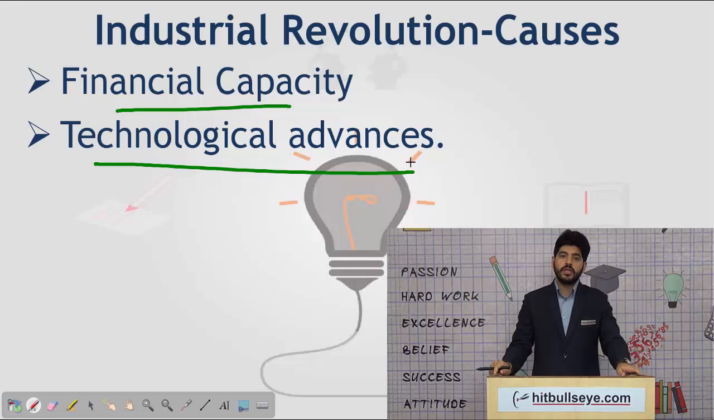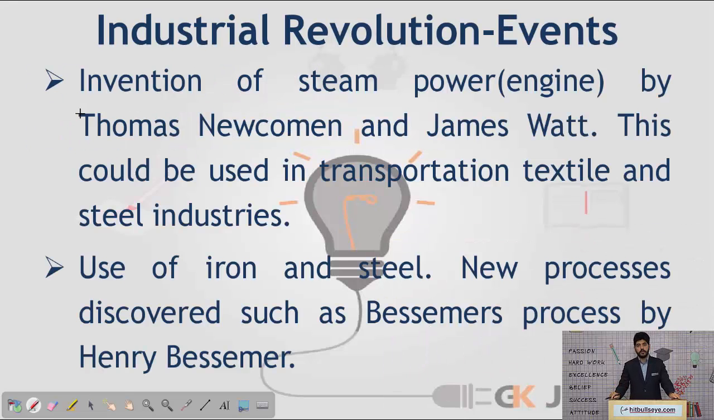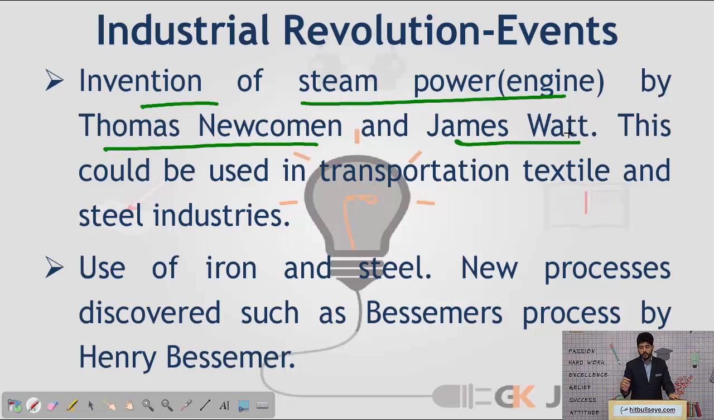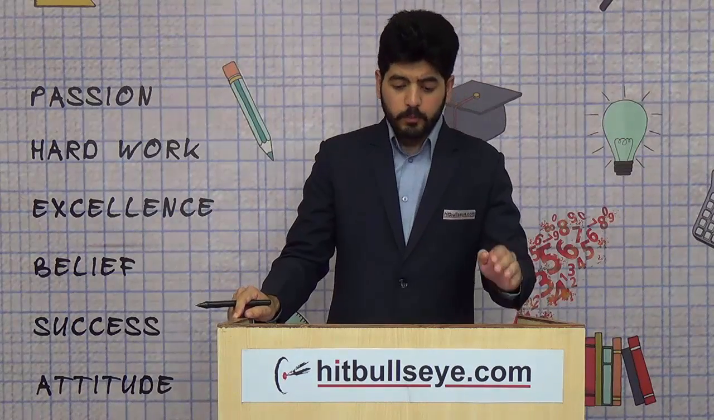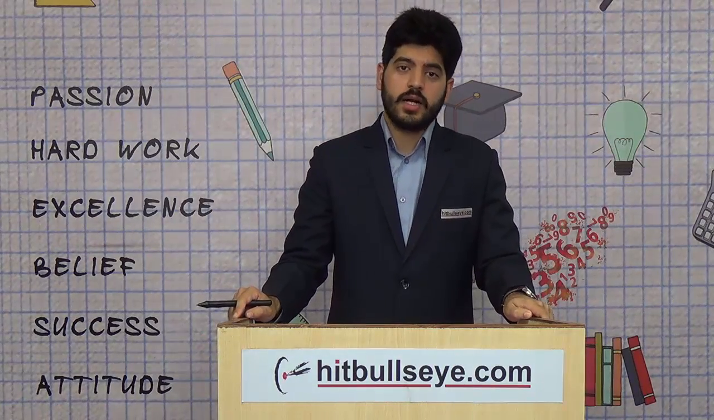So let us talk about what the events of the Industrial Revolution were and what these specific technological advances in England that had occurred at that time were. Firstly, it was the invention of steam power or the steam engine by very famous personalities, Thomas Newcomen and James Watt. We must have heard about James Watt in our physics series when we learn about means of energy. And steam power could be used in transportation, in textile and steel industries. So this was the importance of steam power or steam engines at that point in time.